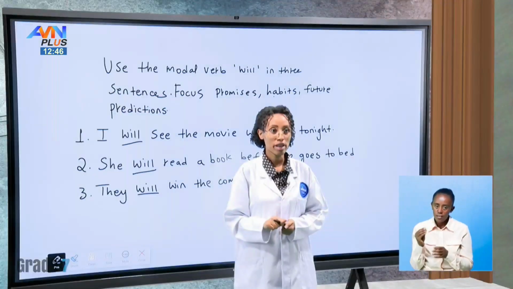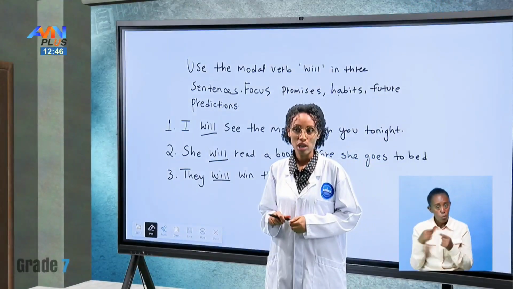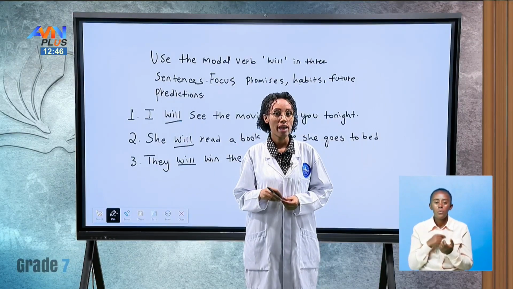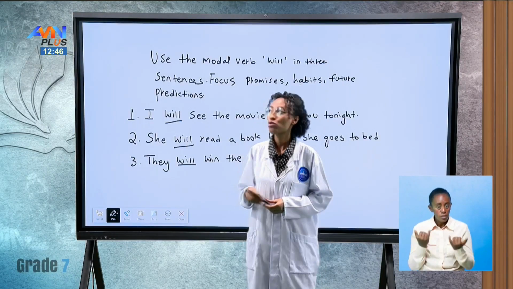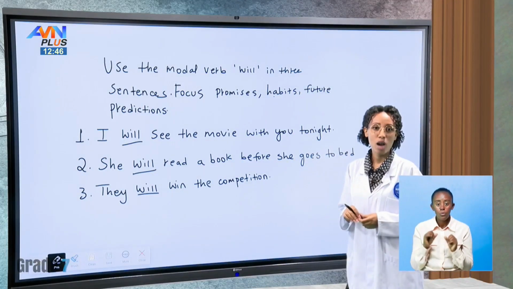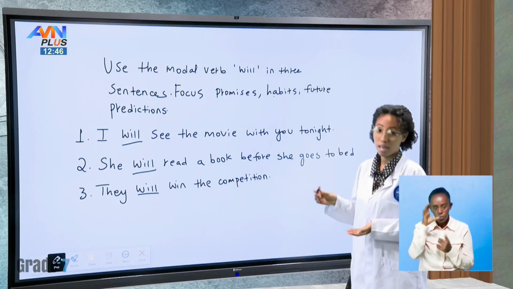And don't forget, our topic is will and going to. Since we have seen in detail how we could use will in sentences, now we're going to go to going to and see how we could use going to talk about future predictions like will.